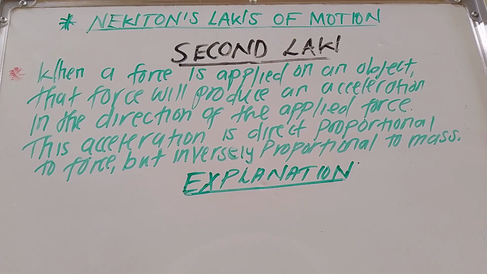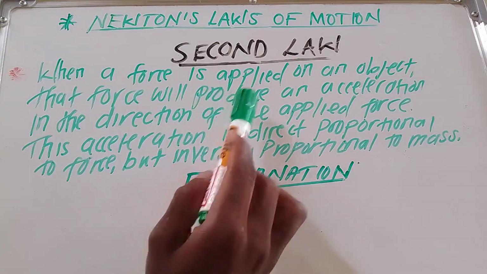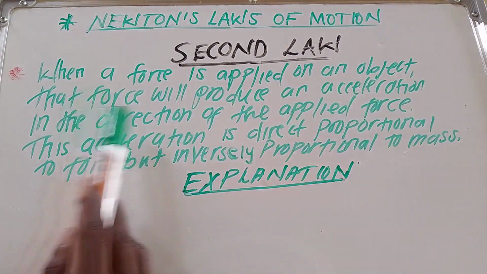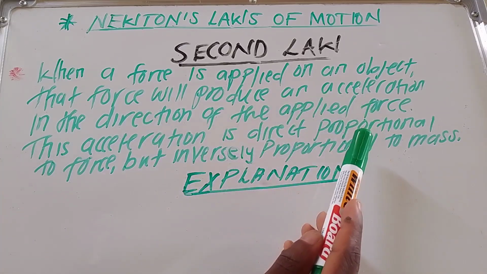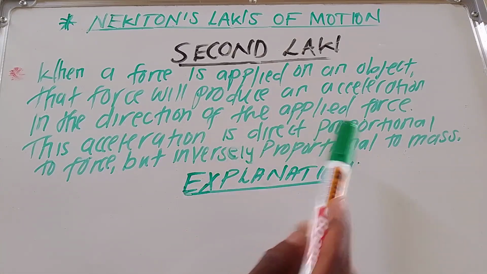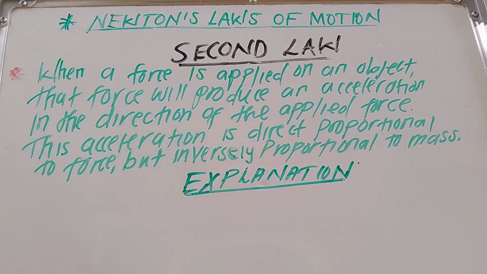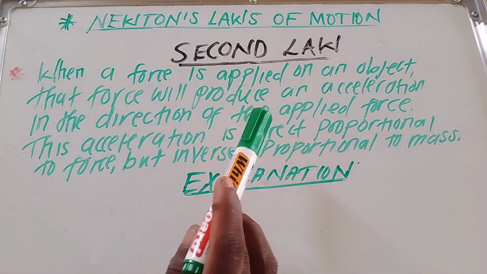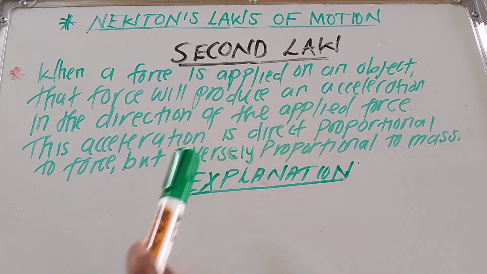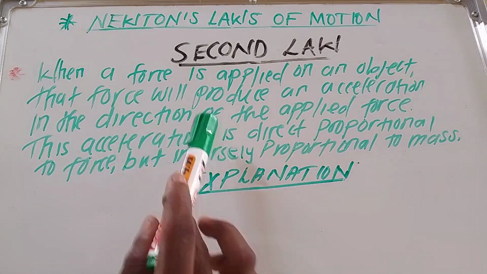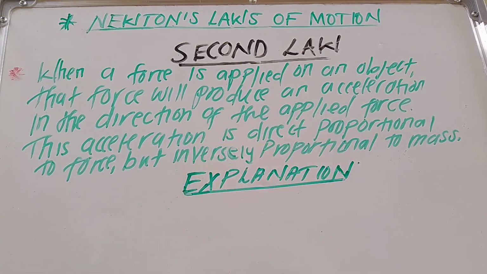This is the second law of motion. What does it state? Newton's second law of motion states that when a force is applied on an object, that force will produce an acceleration in the direction of the applied force. That is the first part. When you apply a certain force on a certain object, that force will produce an acceleration, and that acceleration will be produced in the direction of the applied force.